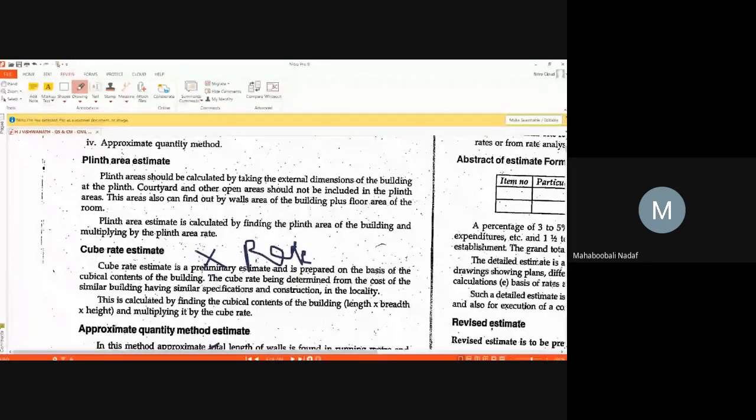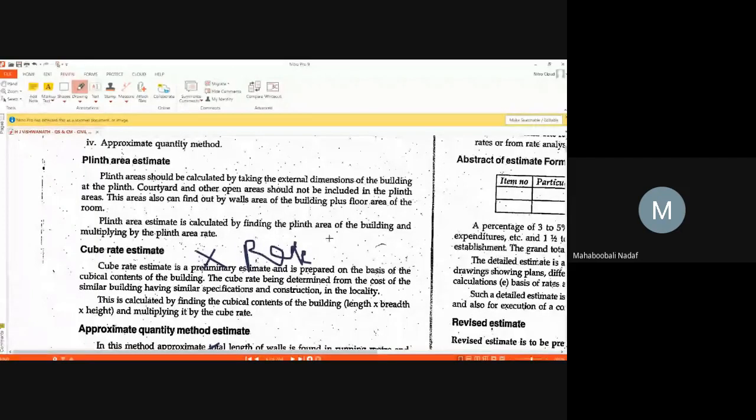But are these things used in your normal residential building estimate? Can anyone tell me? Suppose you want to construct a small residential building, whether an approximate estimate is used depends upon the owner. If he wants an approximate estimate to get a loan from the bank, he can go for it. Or else, once the blueprint is finalized, he will do the total final estimate, and that is submitted to the bank to get the loan.